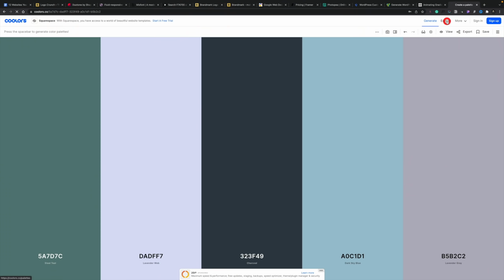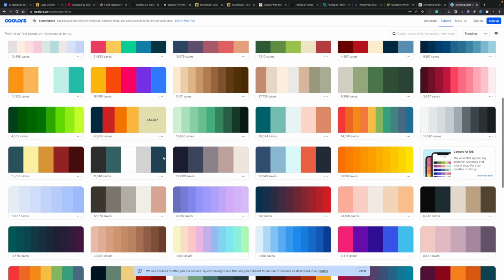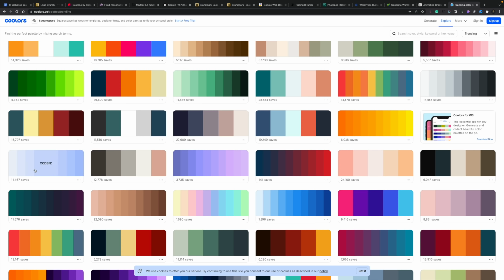You can also, if you want to though, explore other people's color palettes. You may want to just see what color palettes are working for other people, and then use those as your own basis for design. You can use the explore option, and inside there are literally thousands of different color palettes you can choose from, ranging from these great looking gradient color palettes to quite striking and bold color palettes and everything in between. So that's my 12, or technically 13, websites that you really want to check out to help give you more inspiration in 2022 and create more unique, more professional and much better web designs.